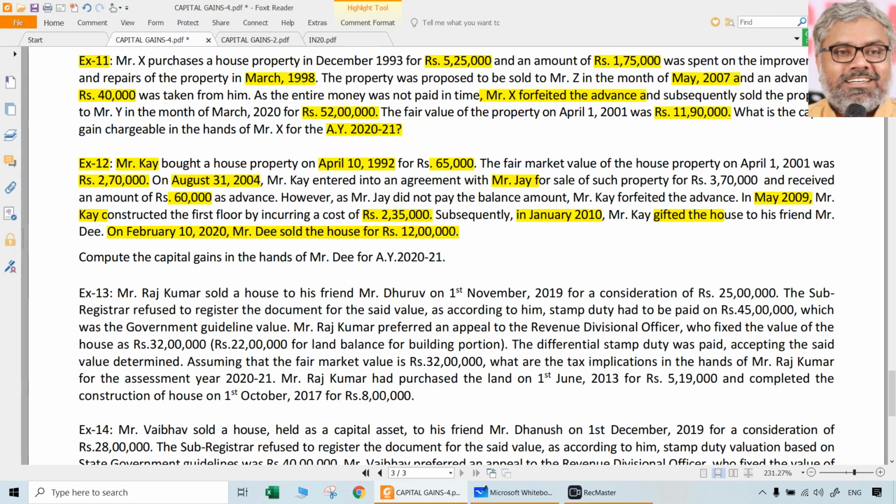So, forfeiture of advance by Mr. K of the money given by Mr. J is neither deductible from cost of acquisition nor taxable in the hands of Mr. K at all. That was the loophole already existing before 2013-14. Since he has forfeited this advance in 2004-5, definitely nothing has to be done by us.